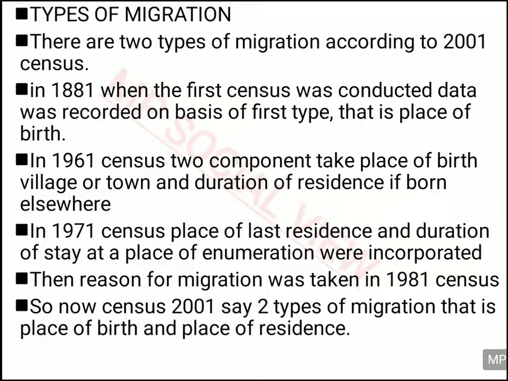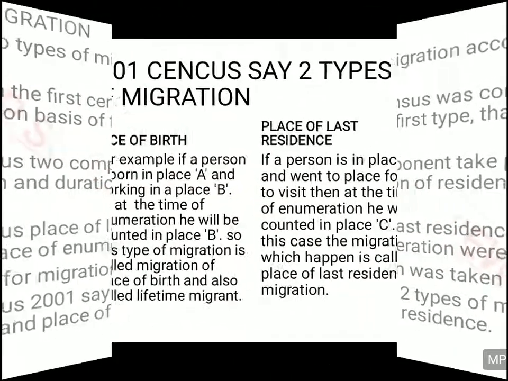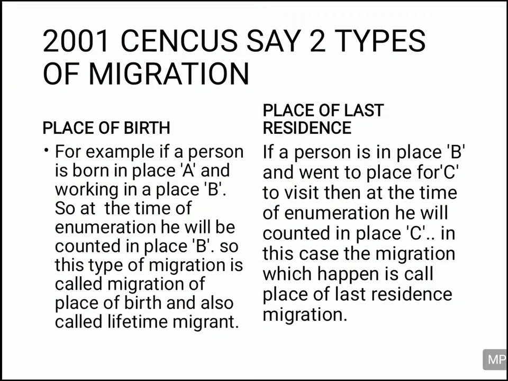Then finally in 2001, when the census was conducted, two types of migration were given importance. One is place of birth migration and the other is place of last residence migration. So what is the difference between place of birth migration and place of last residence migration? This was given in 2001.